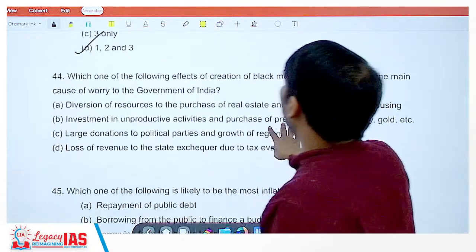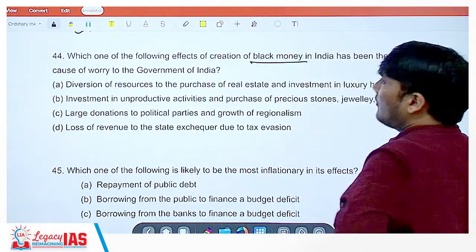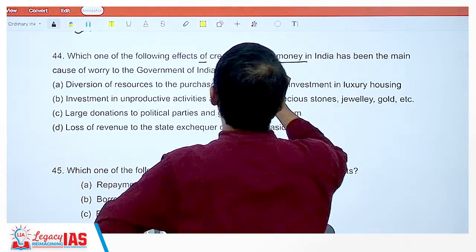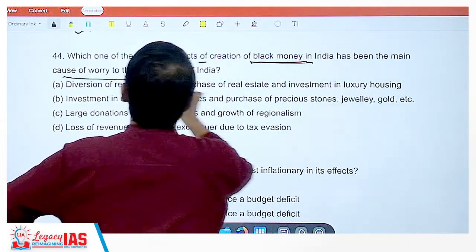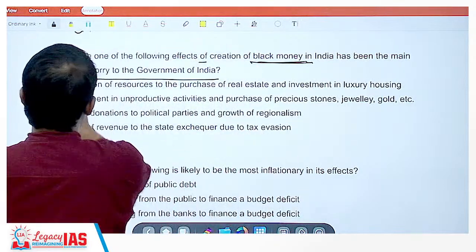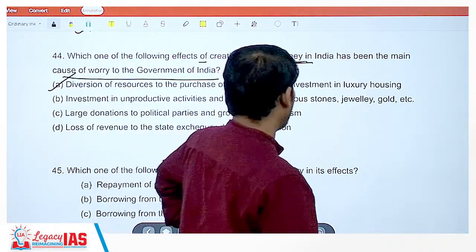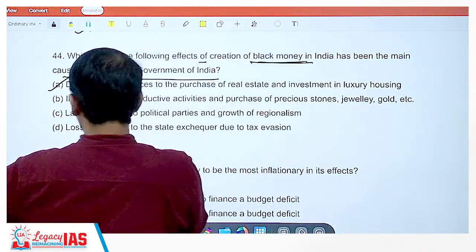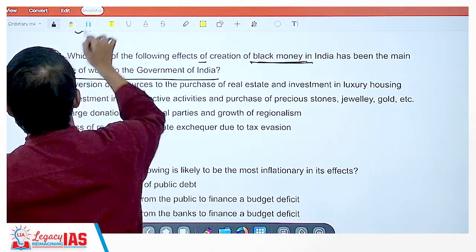Which of the following effects of creation of black money in India has been the main cause of worry for the government? Diversion of resources to the purchase of real estate and investment in luxury housing. Investment in unproductive activities.